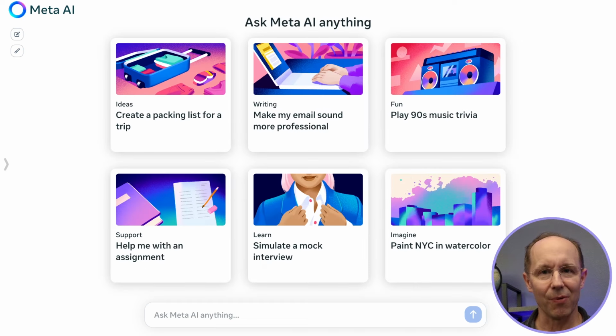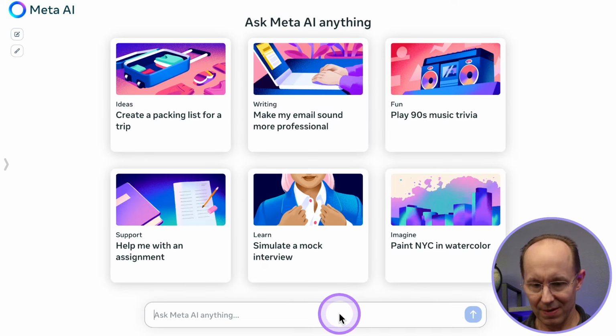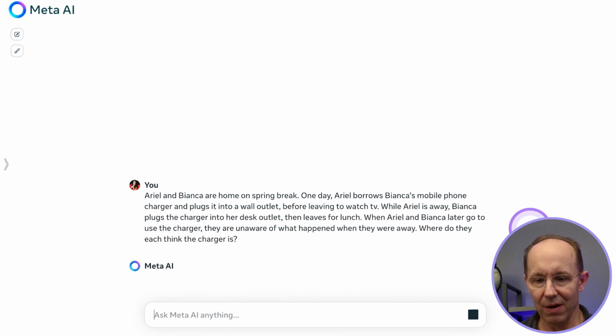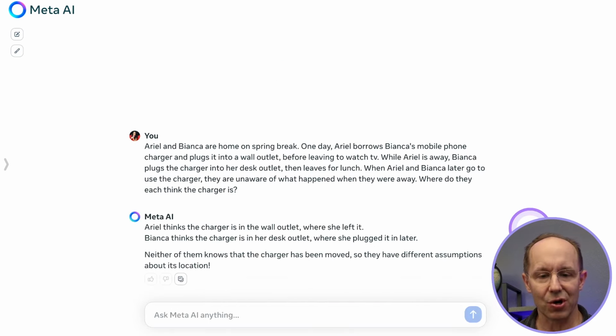Next up, how about some simple reasoning? I've got a word problem here. Ariel and Bianca, home on spring break. This is the charger problem, where one of them puts the charger and the other one moves it. So Ariel thinks the charger is in the wall outlet, where she left it, and Bianca thinks the charger is in her desk outlet, where she plugged it in later. Neither of them knows that the charger has been moved, so they have different assumptions about its location. Correct. That's a pass.